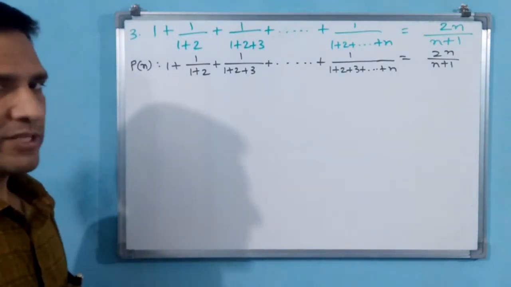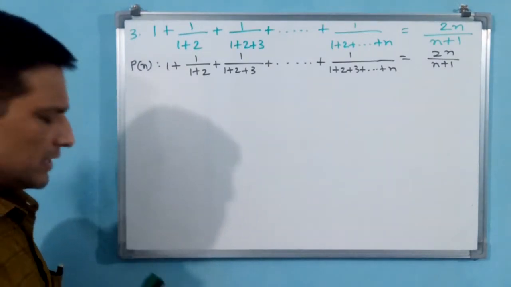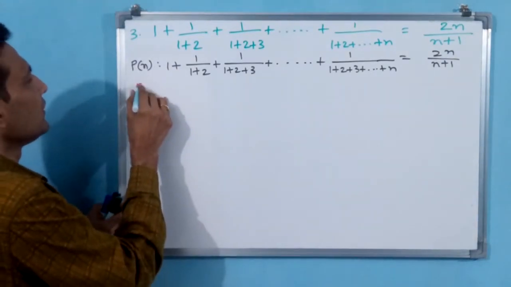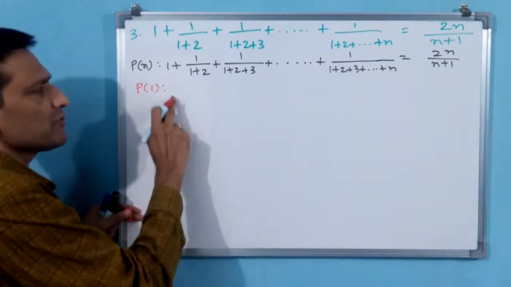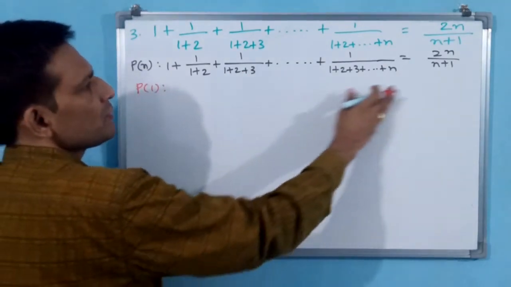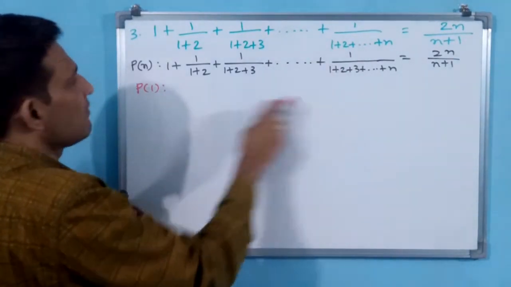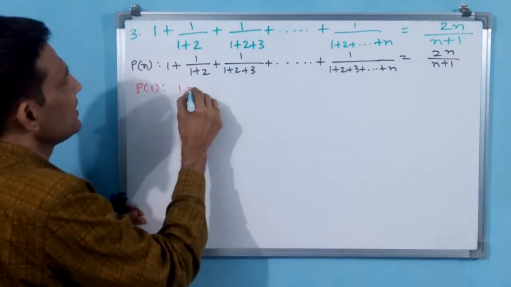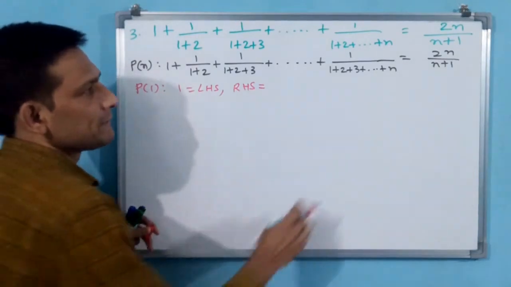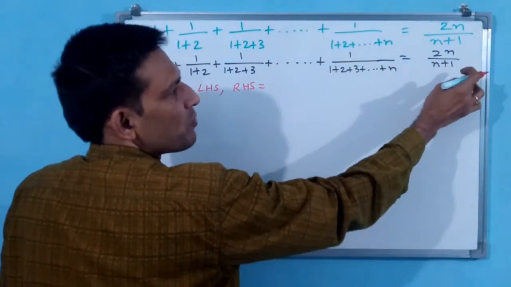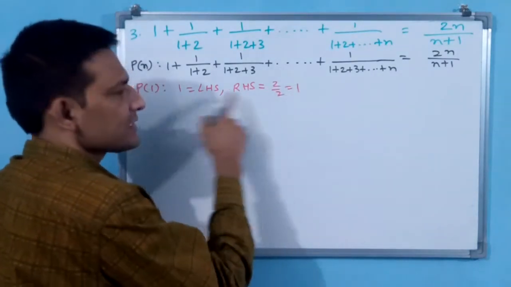Second step we have done. First step already he has given. Second over. Third step is P1. Let us prove P1 is true. P1: naturally first one you have to take 1 here. Even then you see n is equal to 1, up to n you have to take means 1 only. 1 by 1, 1 by 1 is 1. LHS is equal to 1. RHS is equal to 2 into 1 by 2 plus 1, which is 2 by 2, which is 1. LHS is equal to RHS.